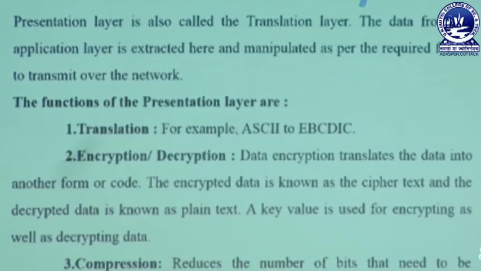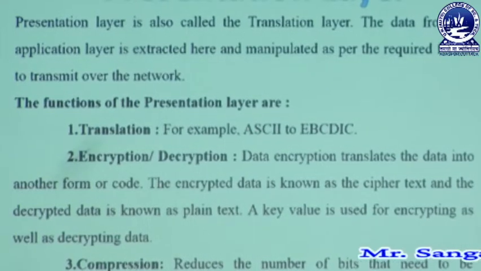That means whenever we are sending messages, the data is stored in a memory card in the form of zeros and ones. Whenever we are taking a photo, it also gets stored in the form of zeros and ones. But whenever we open the image, it does not come in zeros and ones, it comes as a full color photo. So who is doing that? Who is translating the image to zeros and ones and zeros and ones back to the image? It is the presentation layer.